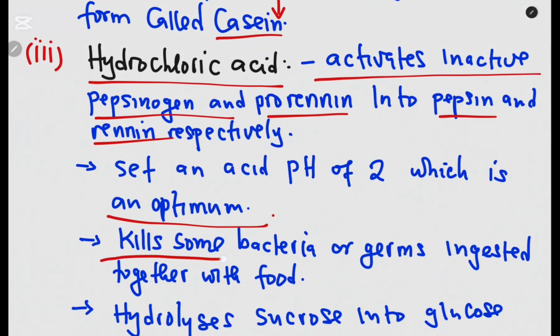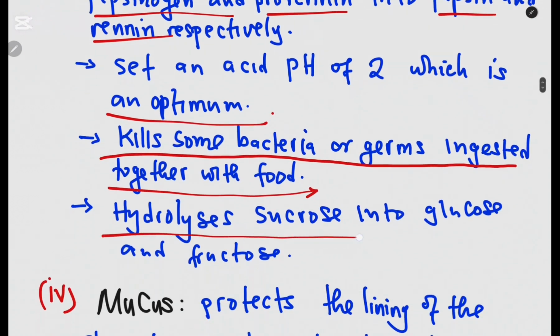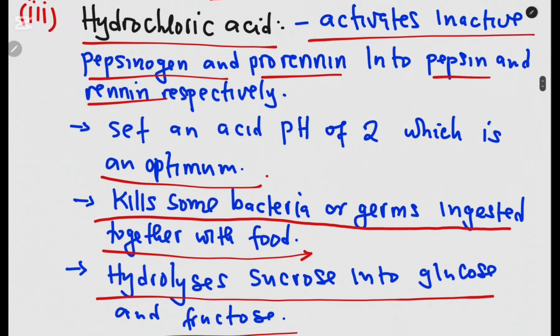In addition, hydrochloric acid kills bacteria and germs ingested together with food. So sometimes we tend to eat food that has some germs, and these germs are killed by hydrochloric acid in the stomach. Okay. Then also, aside from that, it hydrolyzes sucrose into glucose and fructose. So these are some of the functions of hydrochloric acid.